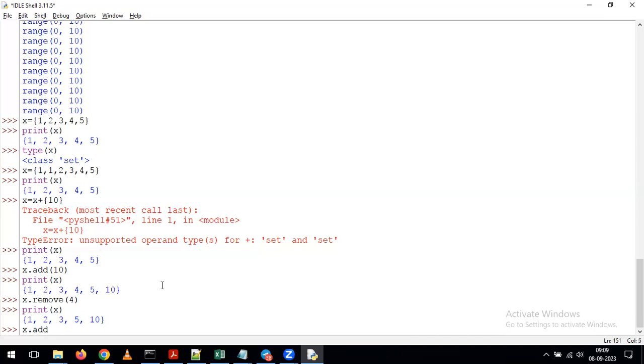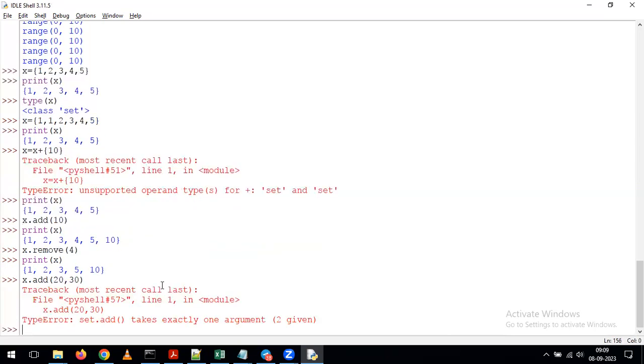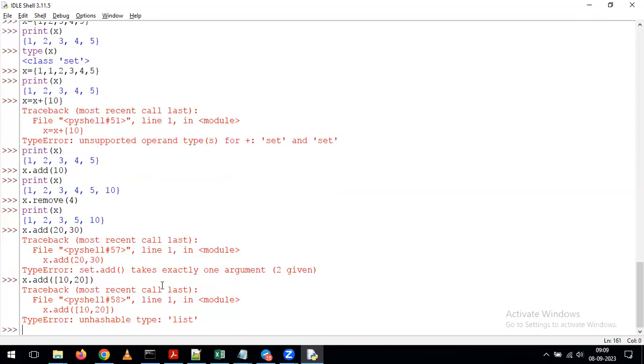For example, here someone is asking whether we can add multiple values. We'll try that. I am giving 20, 30. Okay, it's given the error. Okay, we'll do one thing. I'm giving s dot add. Here I'm giving these values in square brackets. We'll try this and we'll see this unhashable type error, which means we can add only one element. We cannot add multiple elements using add or remove.